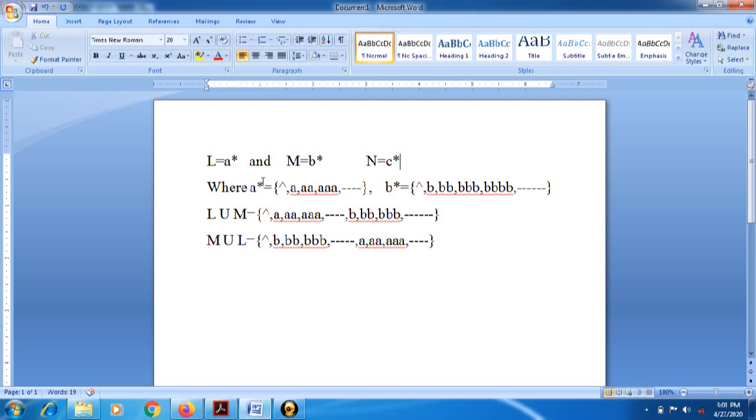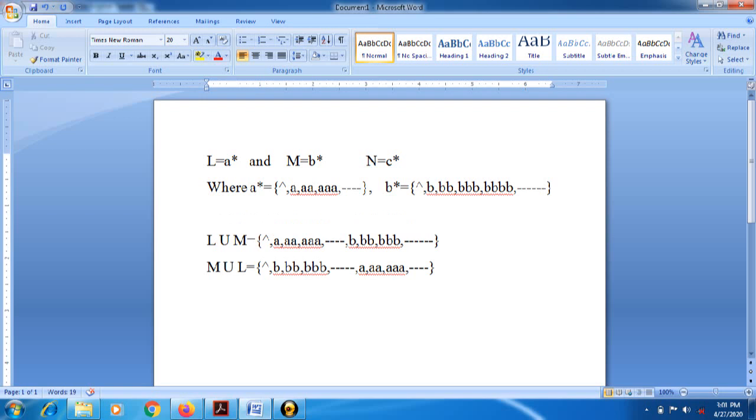So C star is nothing but all the combinations of C including the null value. Its regular language is null, C, double C, triple C, and so on.